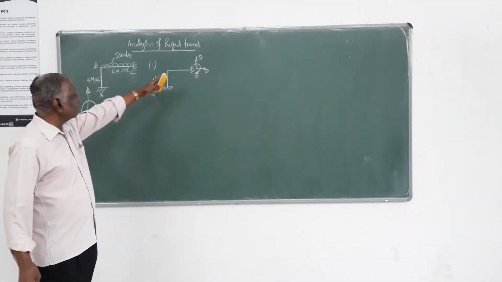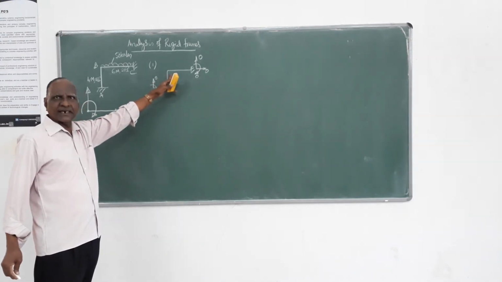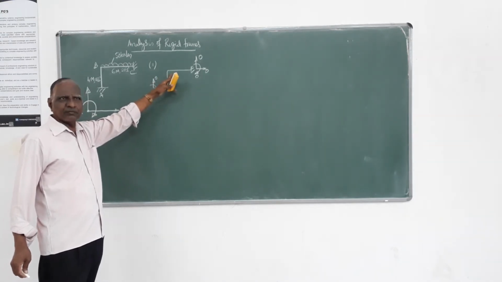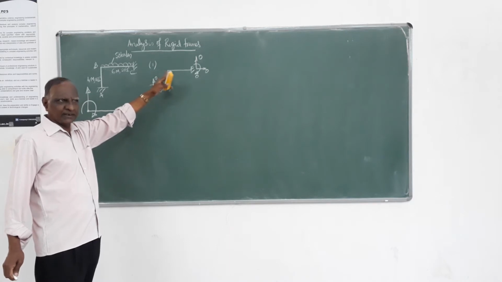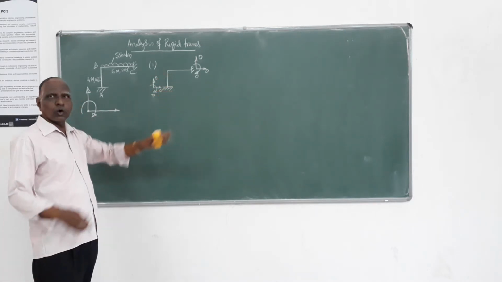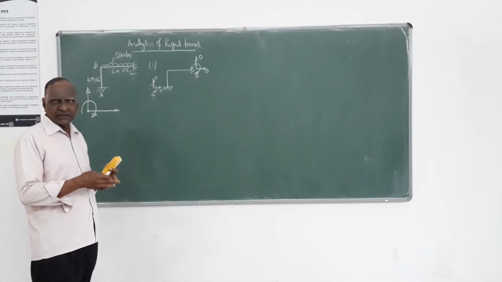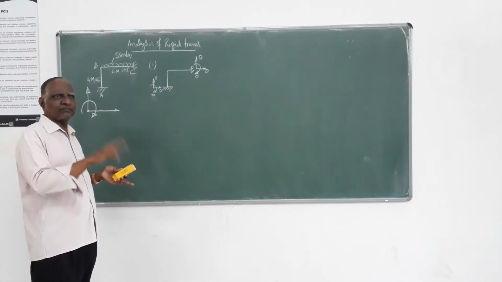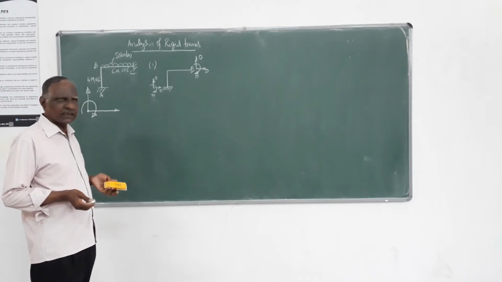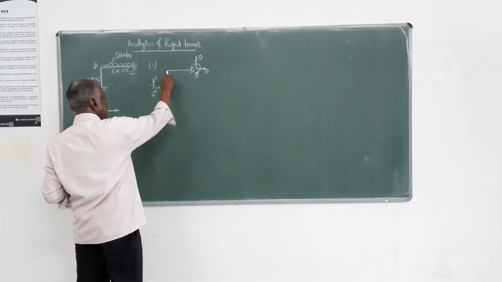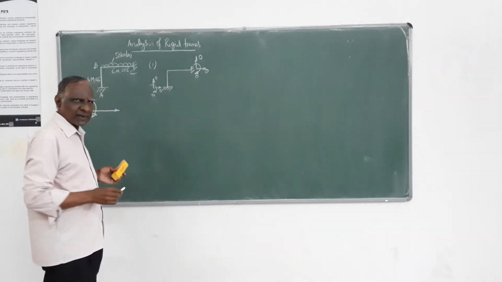Then when you come to this joint, it is a continuous joint. We define a joint as continuous wherein more than one member is there. Here at this joint, we have two members meeting.